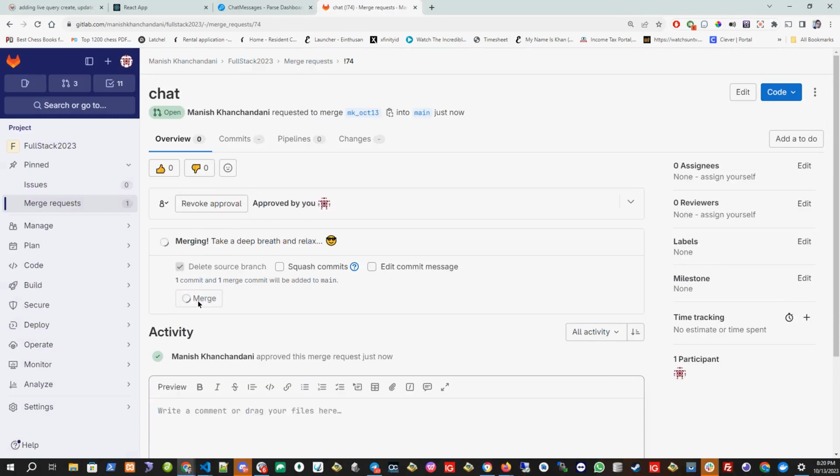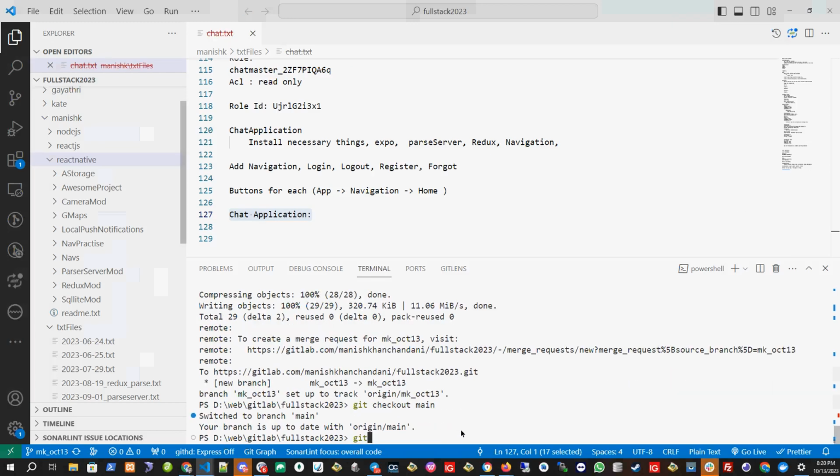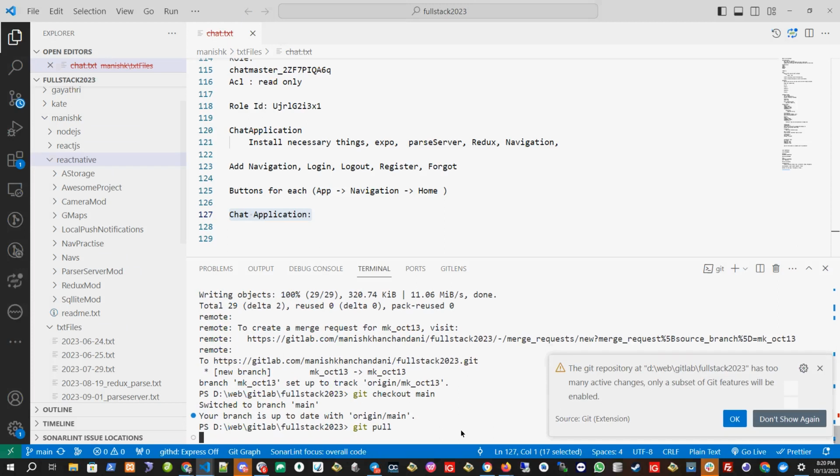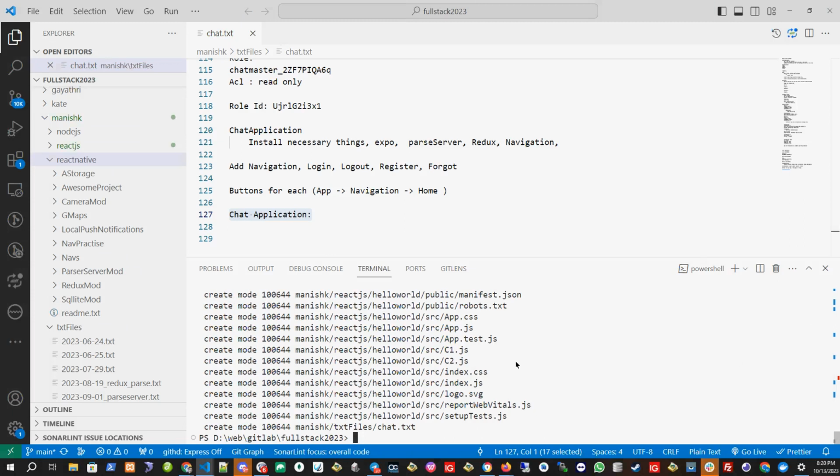Let's approve it. Let's merge it. Let's check out the main and see if all are there. Do the git pull. So chat will come here again. Chat is there. Okay, so that's all.